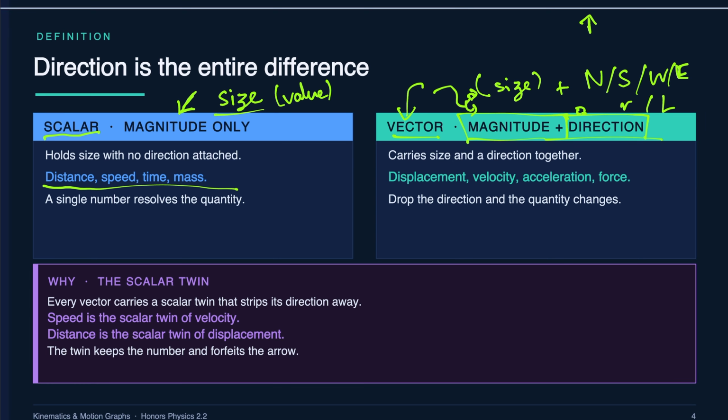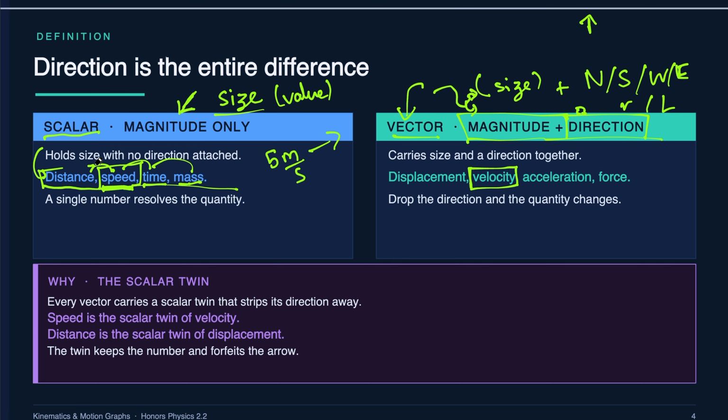So examples of scalar quantities include distance, speed, time, and mass. Mass makes sense because mass doesn't have a direction, right? It only has a value. Time also doesn't have a direction. Speed, however, you might think, okay, I can be going 5 meters per second to the right. So why doesn't speed have a direction? Because speed is only the magnitude. Velocity is the quantity that has both magnitude as well as direction. So speed is just how fast you're going, your total distance over your total time.